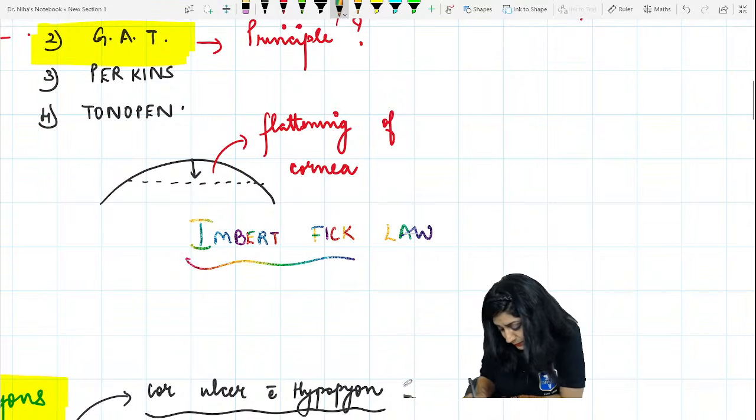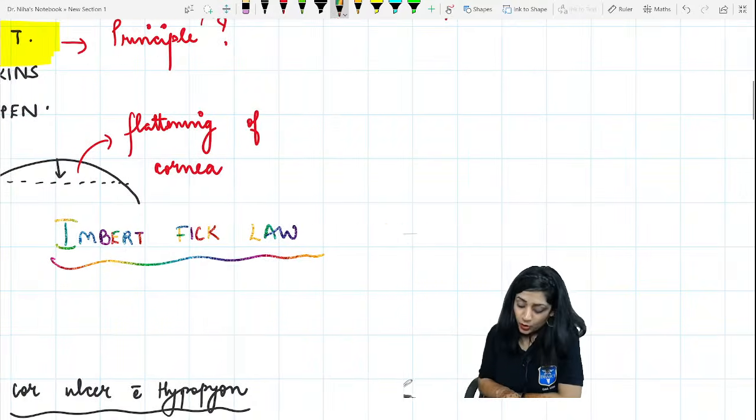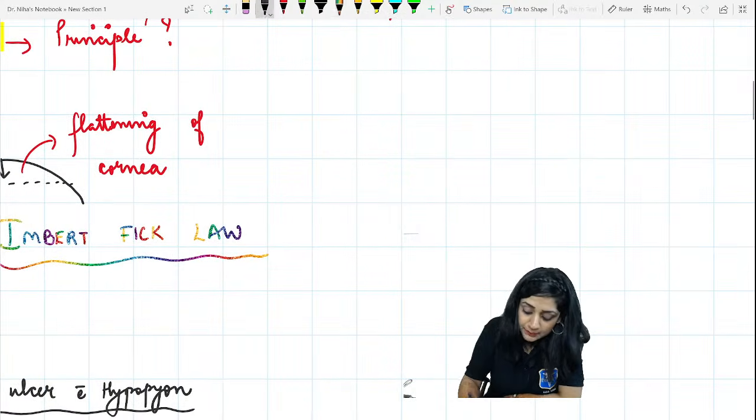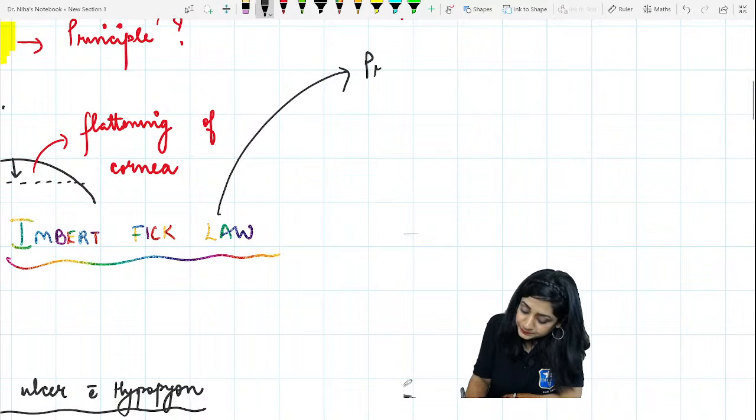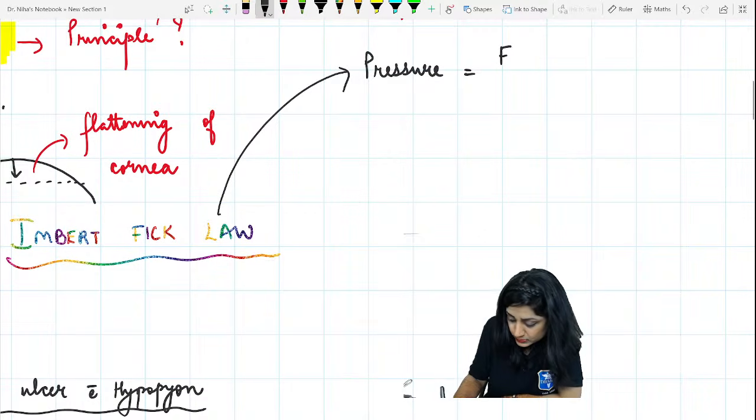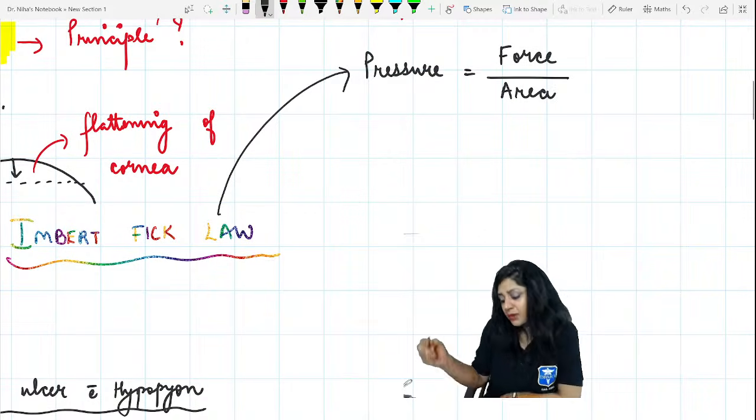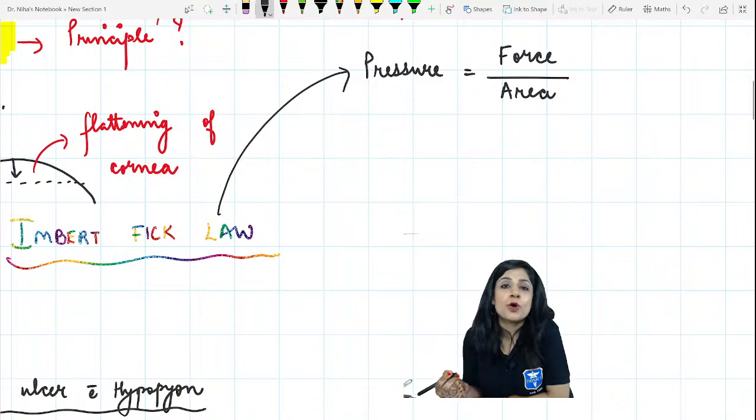Okay. The principle is the Imbert-Fick law. What is the Imbert-Fick law? It says that pressure is equal to force upon the area.